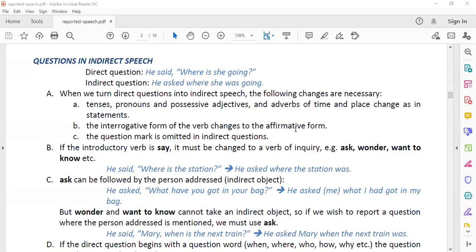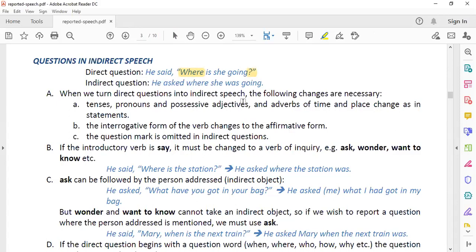As you can see in the example on the screen, let me explain this thing to you. Indirect question, what is given? As you can see, here is one word which is denoting that this sentence is going to be a question. Where? Then you have a question mark in the end. That proves that now you are going to deal with an interrogative sentence.